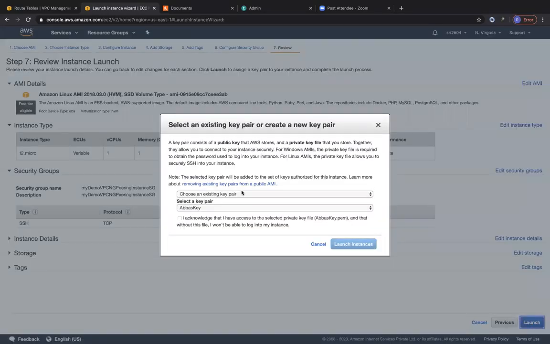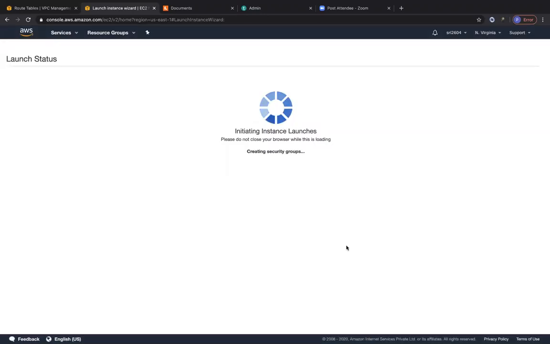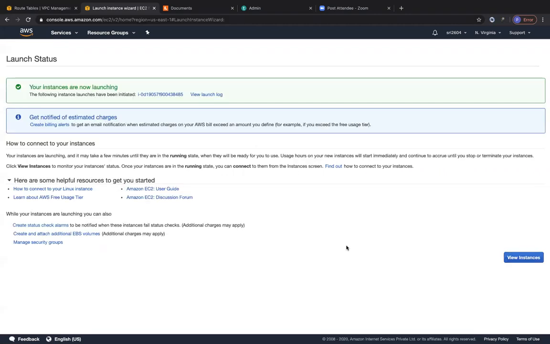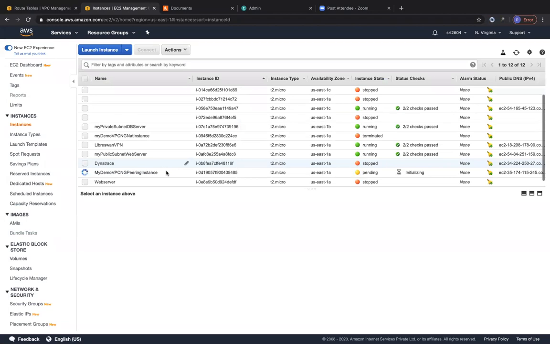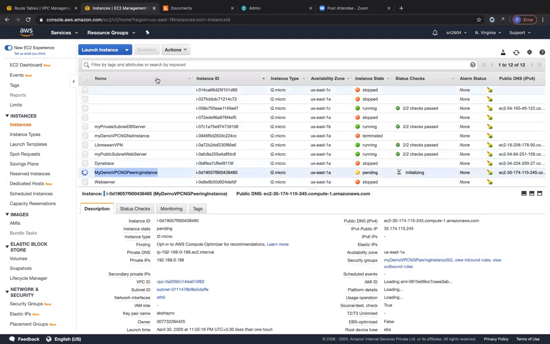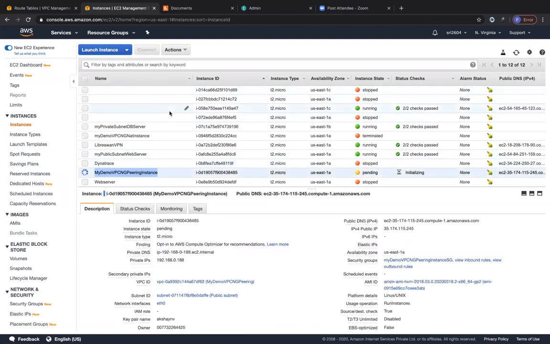Let's click on launch. And I'm going to choose my same key pair and acknowledge, and click on launch. Key pairs are regional, so you can use them across VPCs, irrespective of how many VPCs there are within that region, right? So therefore, let me just copy this peering instance.